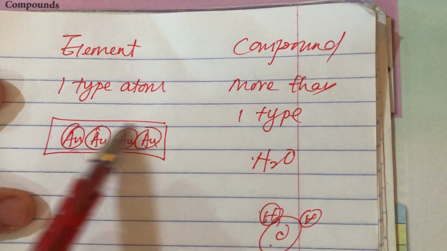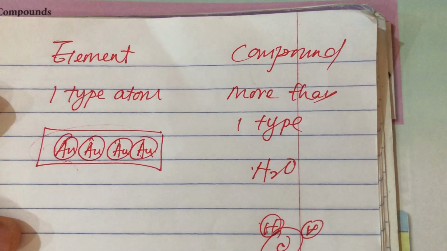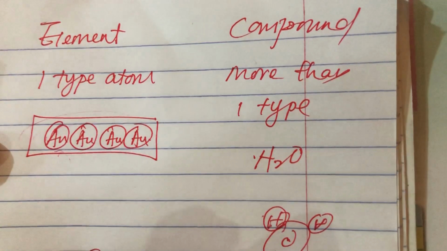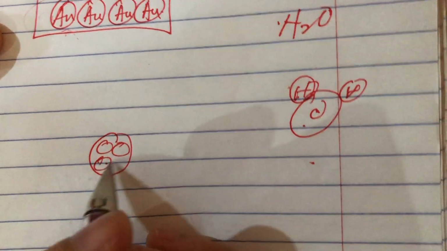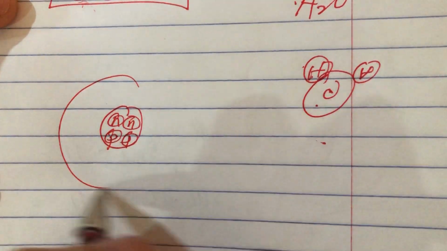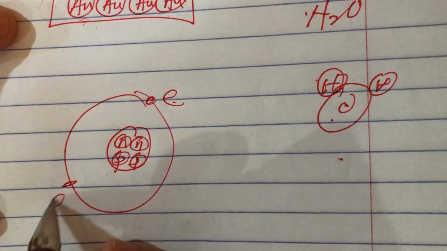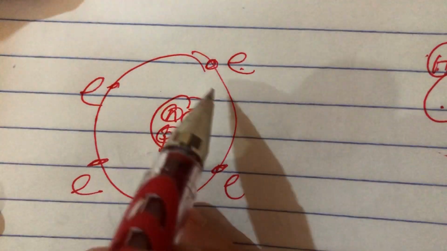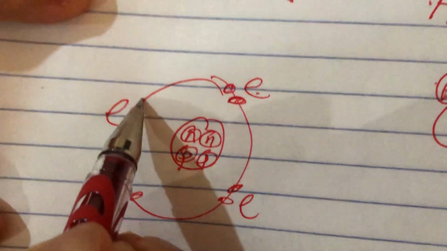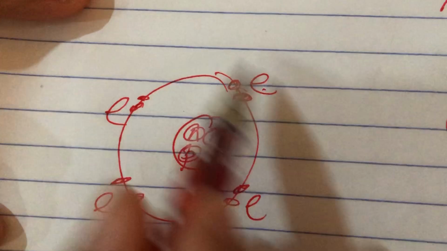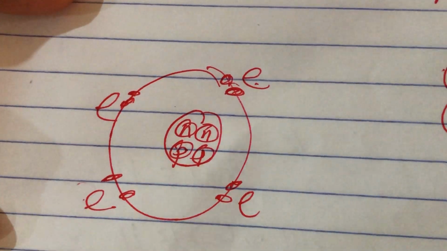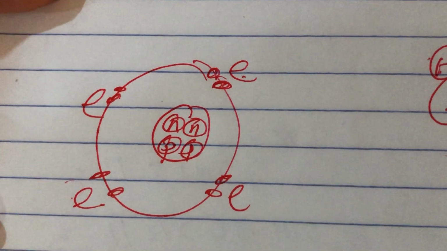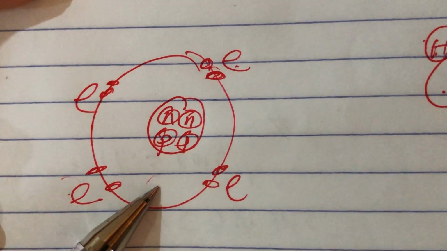So for elements, I would say they are not so stable. If you look into the atom itself, this is the nucleus, you have protons and neutrons, and outside you have electrons, right? The number of electrons outside is not in a balanced condition, which means we need an octet. Let's say 8 electrons at the outermost orbit, then we say that it is balanced. But most of the elements that can be found in the earth's crust are not stable. That's why they tend to combine with other things.